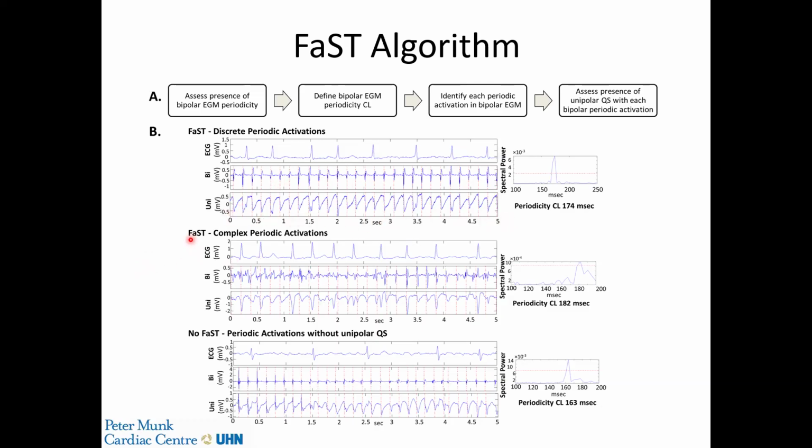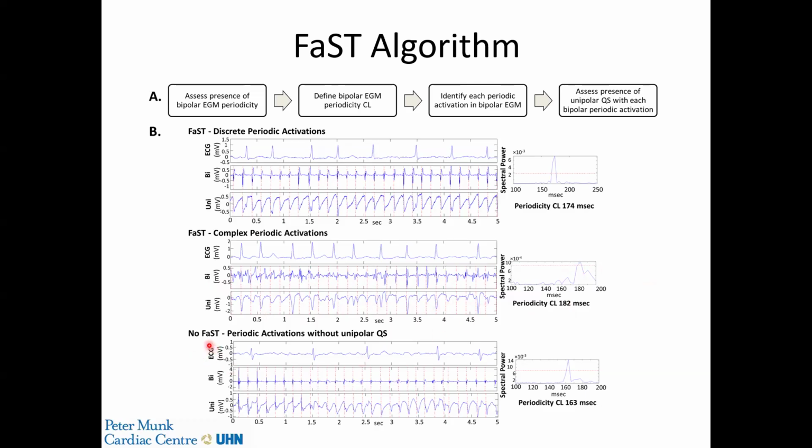This is an example of a FAST site where there's more complex periodic activation. And here you see the complexity in the bipolar electrogram, but it still has enough periodicity based on spectral analysis with a cycle length of 182 milliseconds. We look at the periodic activations in red and their corresponding onsets on the unipolar electrogram, which confirms the presence of a sustained unipolar QS morphology.